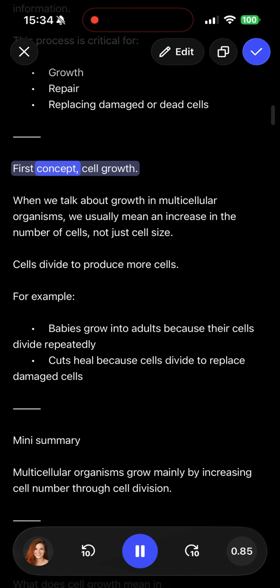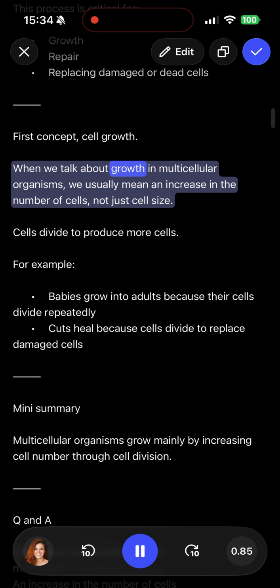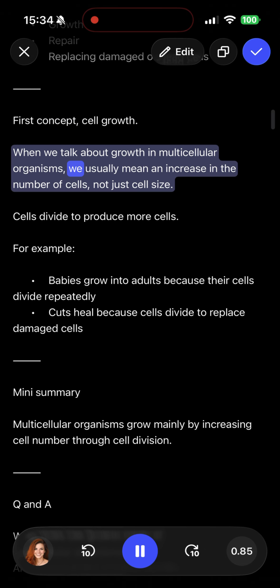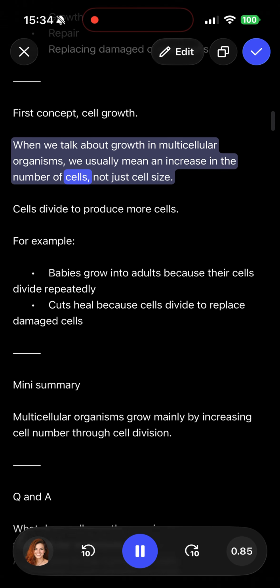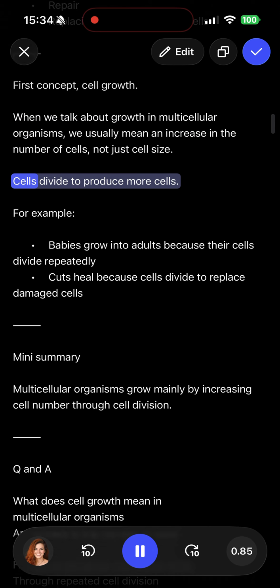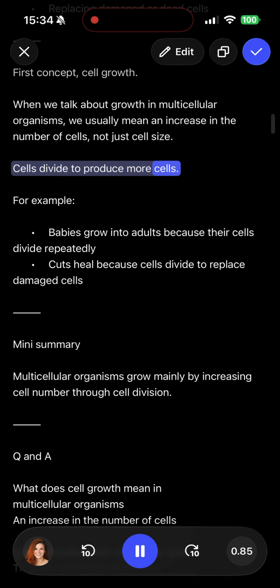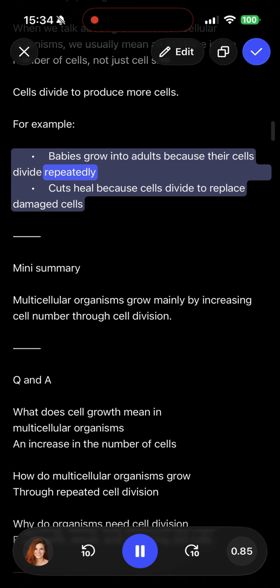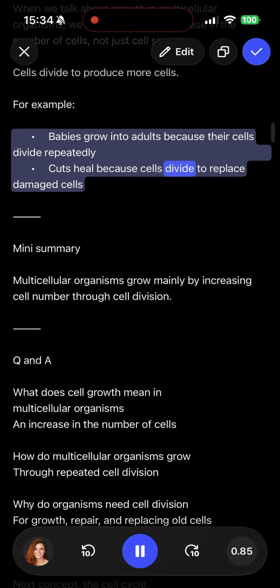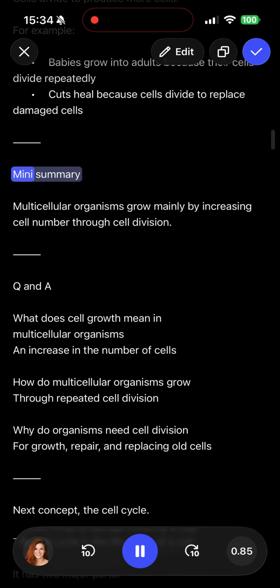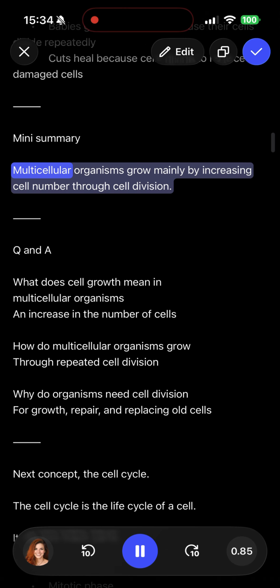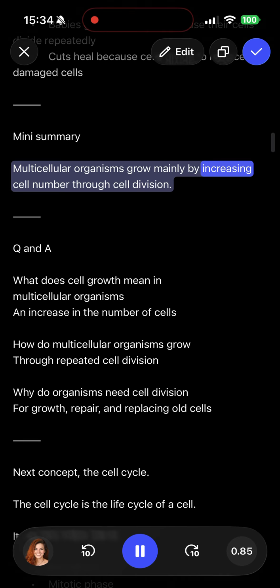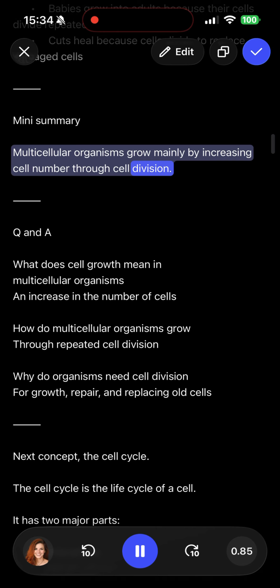First concept, cell growth. When we talk about growth in multicellular organisms, we usually mean an increase in the number of cells, not just cell size. Cells divide to produce more cells. For example, babies grow into adults because their cells divide repeatedly. Cuts heal because cells divide to replace damaged cells. Mini summary. Multicellular organisms grow mainly by increasing cell number through cell division.